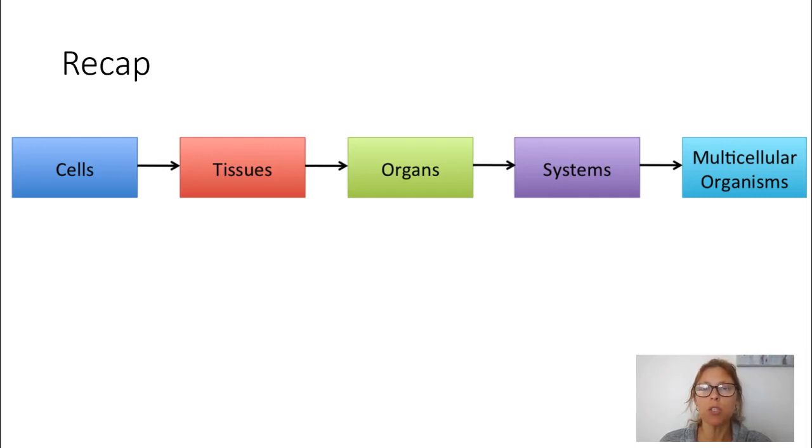So when tissues all come together, different tissues come together for a common purpose, they form an organ. For example, our stomach. So the epithelial cells line our stomach, which is an organ. And then those organs all come together again for a certain purpose and form a system. For example, our digestive system. Now, all of our systems then work together to meet the needs of our multicellular organism, which is why we